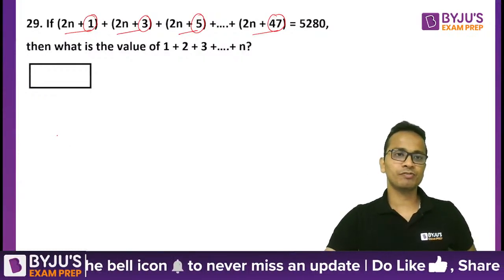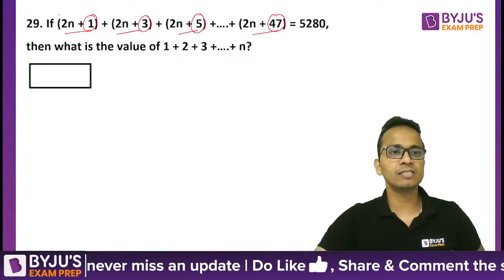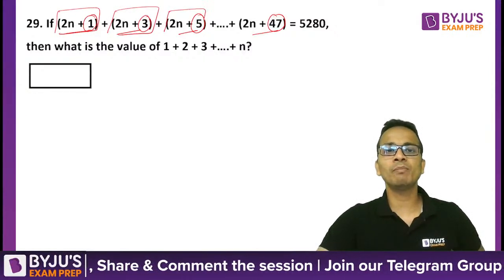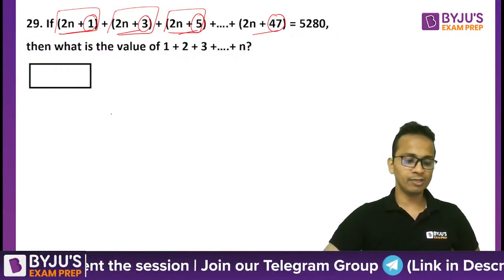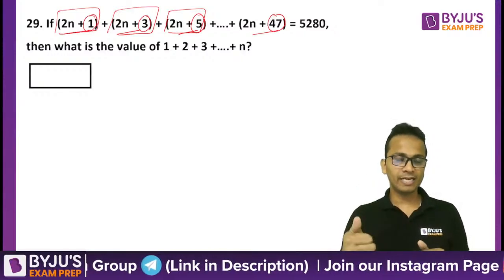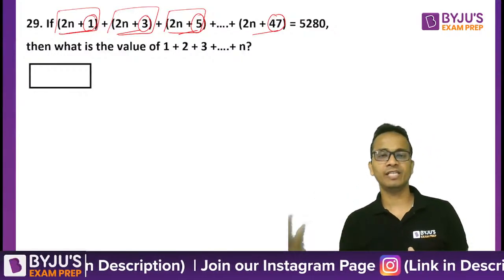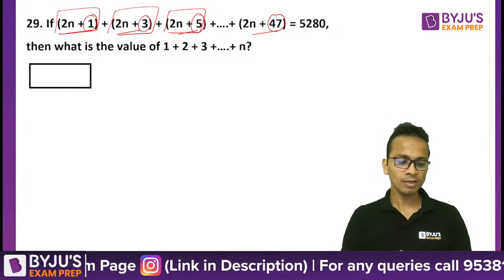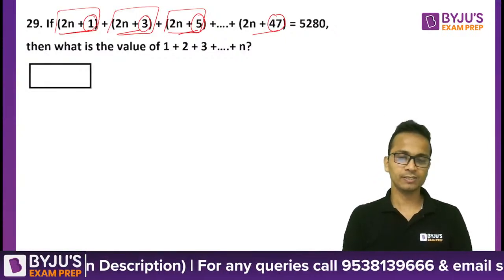What will be the number of terms? If I consider this as one of the terms, can you tell me the total number of terms in this series? The first term is 1, the next term is 3, then 5, then 7, then 9, and finally 47.